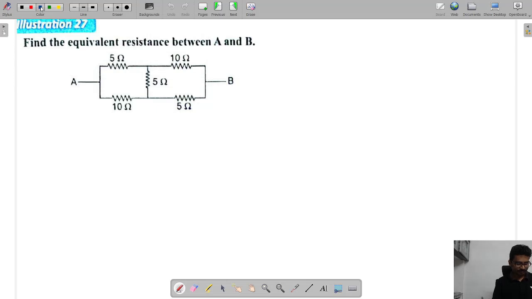Next. Find the equivalent resistance between A and B. Now you can check here, is the bridge balanced or not? 10 by 5 is 2, 1 by 2, this is 2 by 1. So the bridge is not balanced.